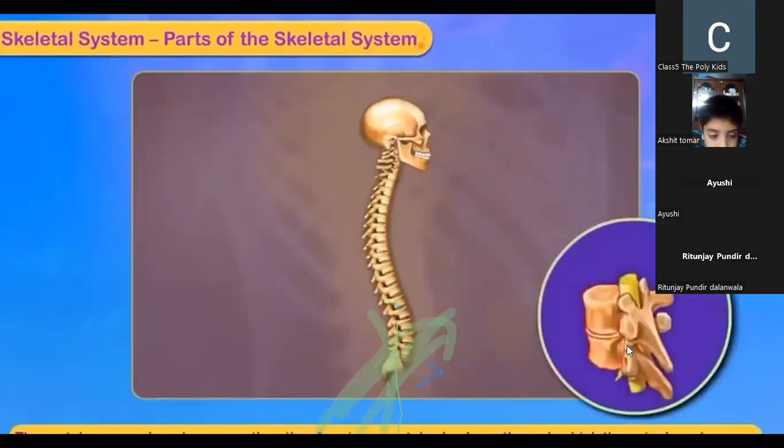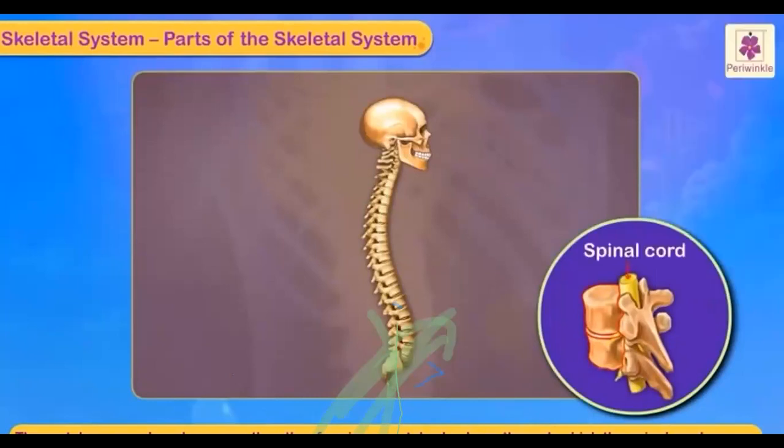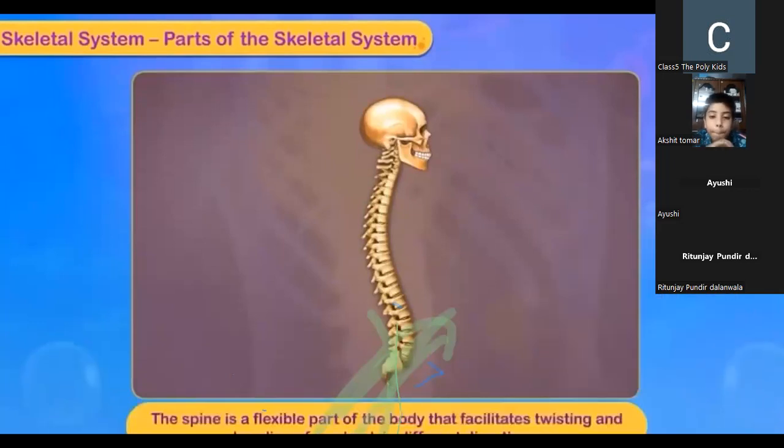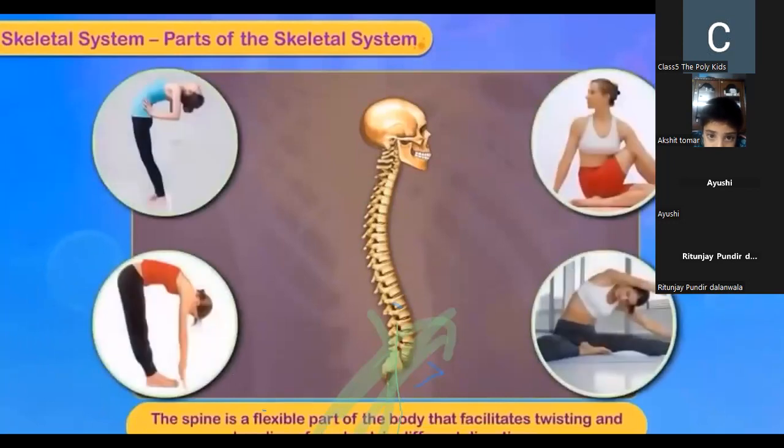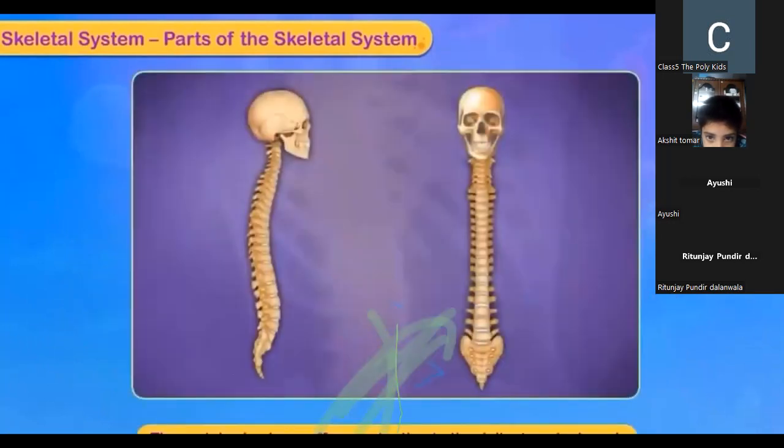The 33 ring-shaped vertebrae are placed one over the other, forming a vertebral column through which the spinal cord passes. The spine is a flexible part of the body that facilitates twisting and bending of our back in different directions. The vertebral column offers protection to the delicate spinal cord.